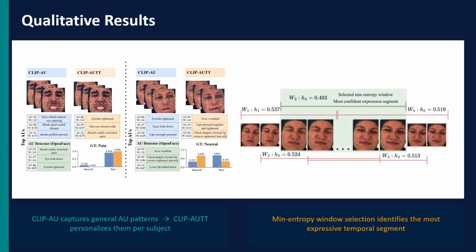Next, qualitative results. The qualitative results explain these gains. As you can see, CLIP-AU captures generic muscle activation patterns, while CLIP-AUTT adapts them to each subject and shows stronger agreement with the action unit estimates from OpenFace. The minimum entropy window also contains the cleanest and most temporally consistent expression cues, providing a reliable signal for personalization.